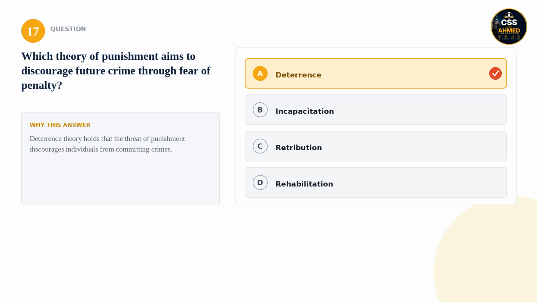17. Which theory of punishment aims to discourage future crime through fear of penalty? Is it deterrence, incapacitation, retribution, or rehabilitation? The correct answer is deterrence. Deterrence theory holds that the threat of punishment discourages individuals from committing crimes.